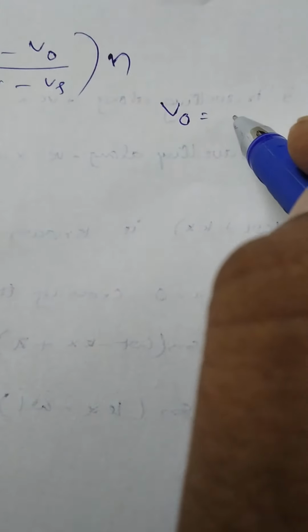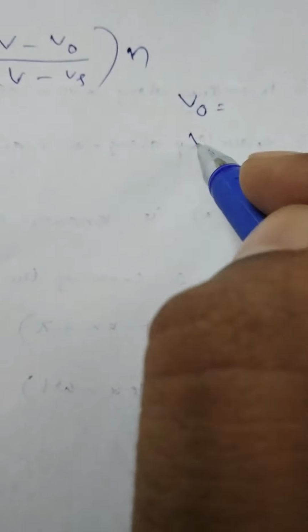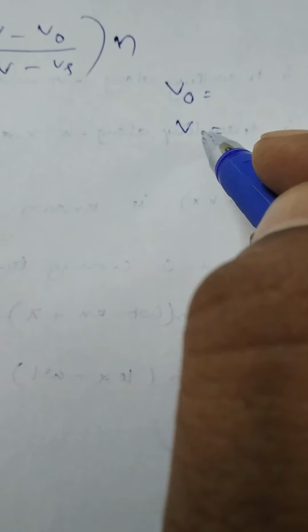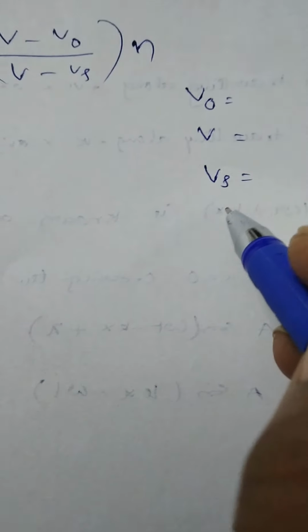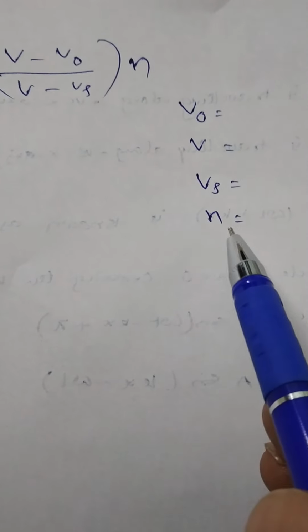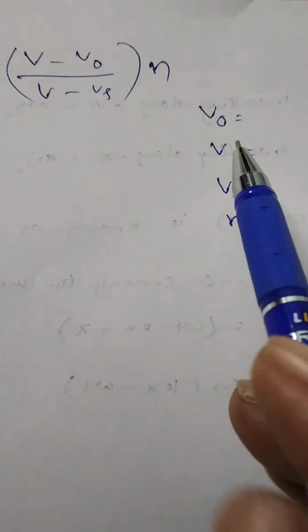Here, V naught is equal to velocity of the observer, V is equal to velocity of the sound in the medium, Vs is equal to velocity of the source, and n is equal to the real frequency of sound emitted by the source.